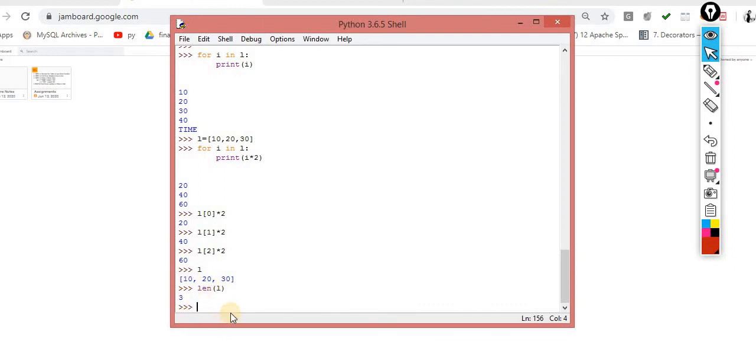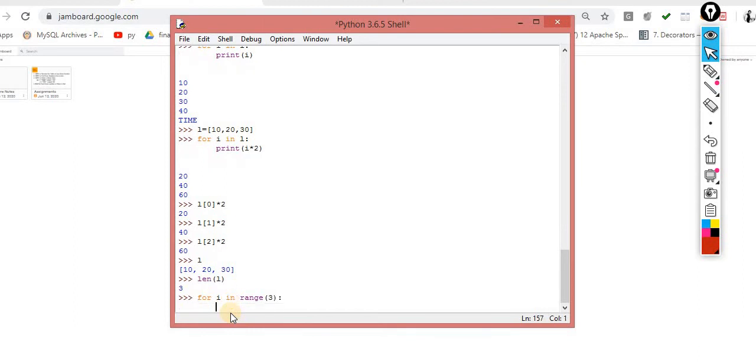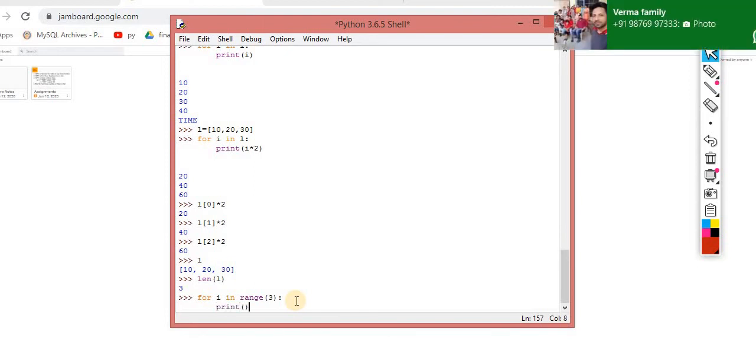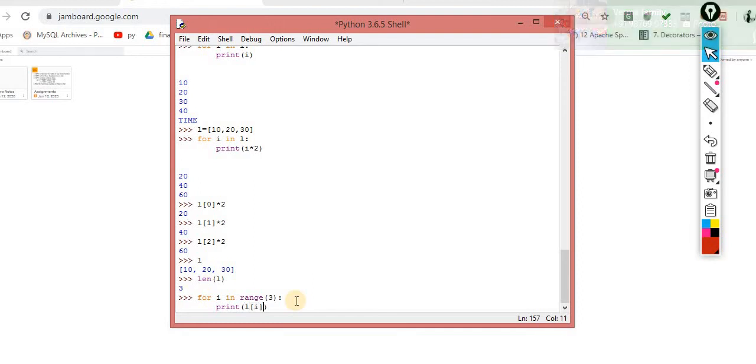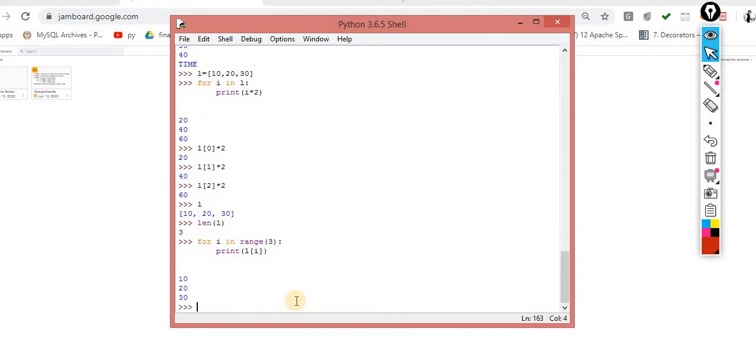So for that what I have to do? Now observe this scenario. For i in range, which will iterate. If I pass this, it will iterate from 0 to 3, that is 0 to 2. It will assign the value i is equal to 0, i is equal to 1, and i is equal to 2. For the same, what I am doing over here, print of, very simple, L of i. Now observe this scenario.